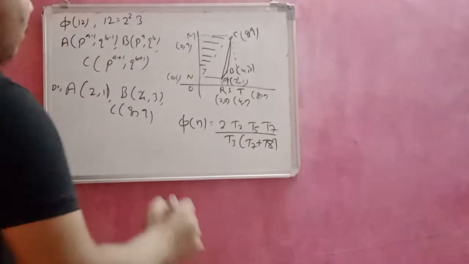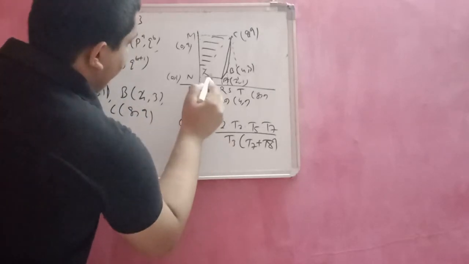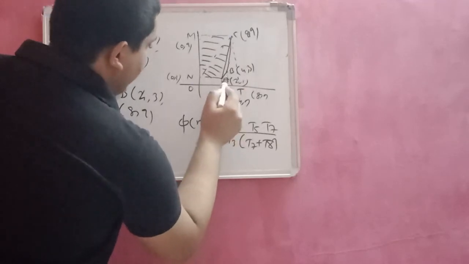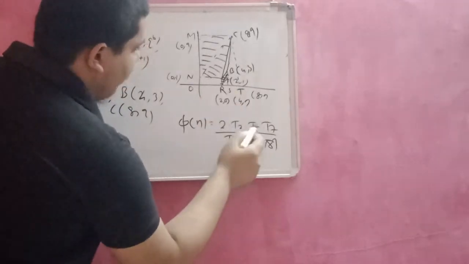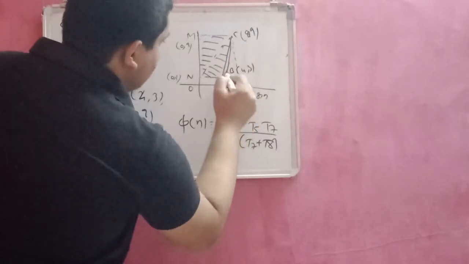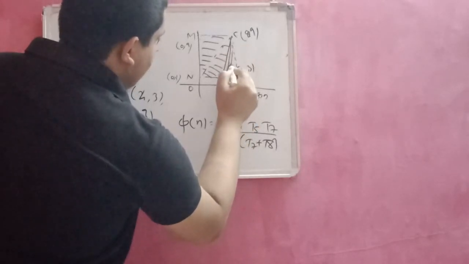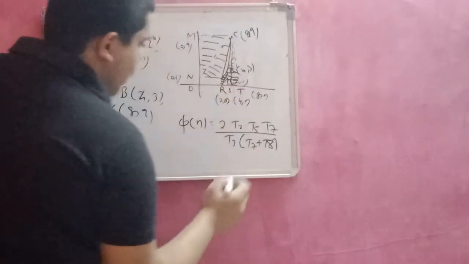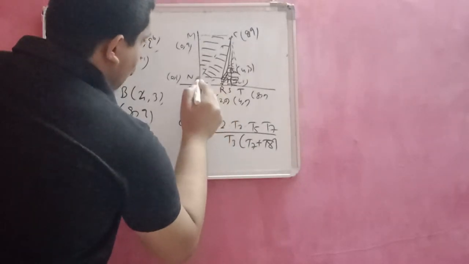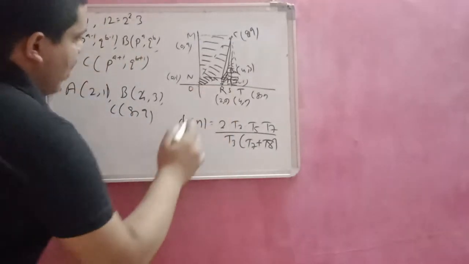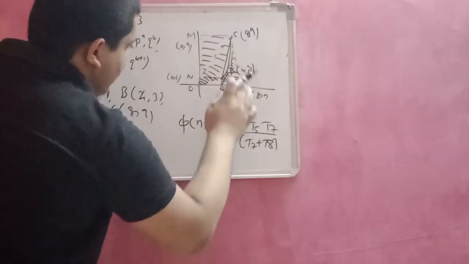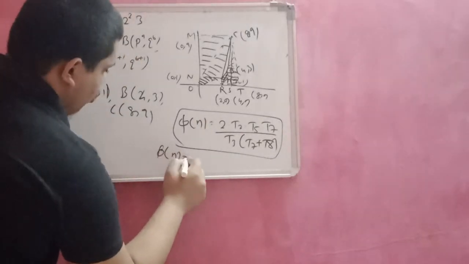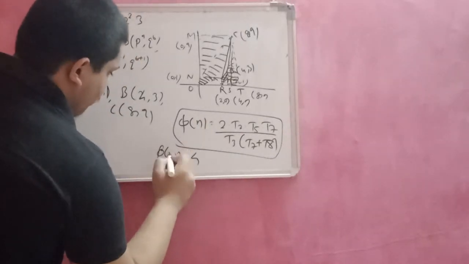First I calculate the area of triangle T2, that is AC, the area of triangle T5, that is RAB, the area of triangle T7, that is SBC, the area of triangle T8, that is STC, and the area of triangle T3, that is O and A. If I calculate all these areas and put them in this formula, I get phi of 12 equal to 4.